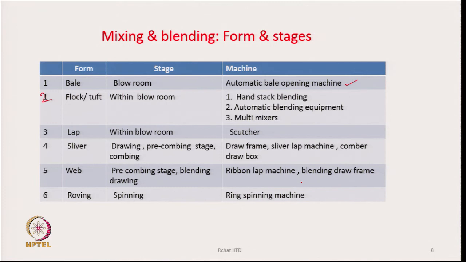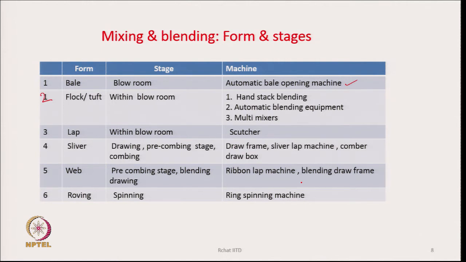Fibers can also be mixed in the form of a roving at the spinning stage, that is the last final machine, the ring spinning machine. We can feed rovings from two different fibers, put them together, process them together and make a yarn.